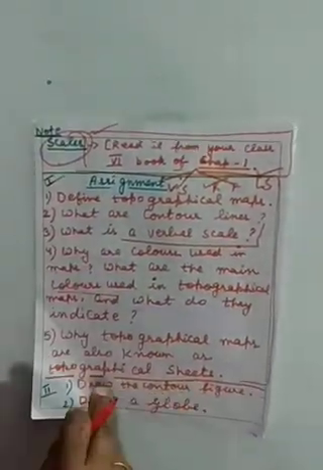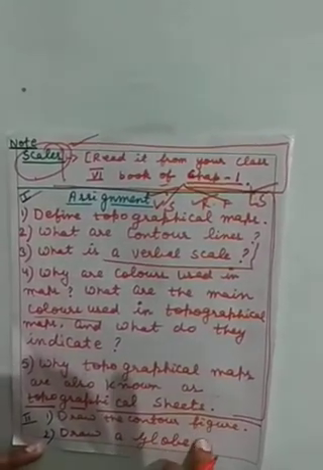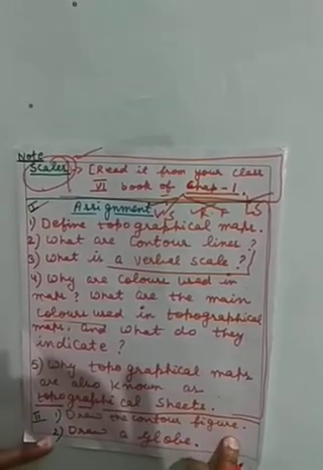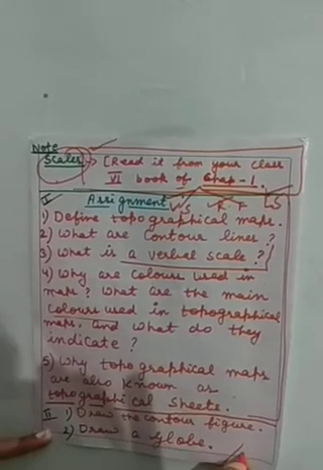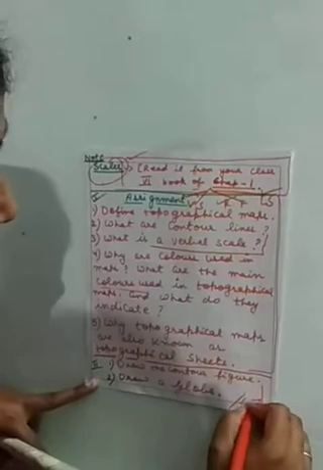The next assignment I have given you: draw the contour figure, as I have made it. Draw two types of slope, gentle slope and steep slope. And the next question is to draw a globe, which is also given in your previous year book. When we meet, if you have any problem, I will talk to you and explain it, and then do this work.